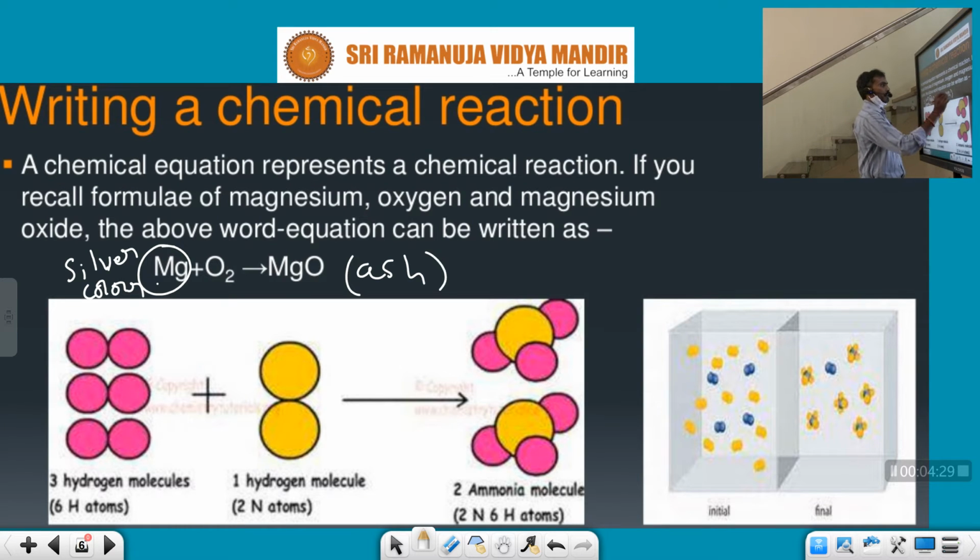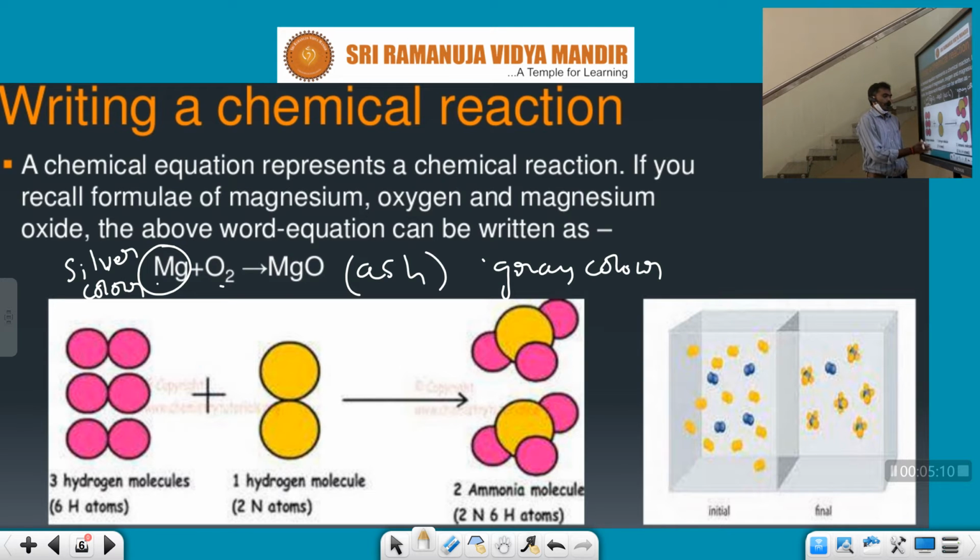Which color is this ash? Not brown, gray color ash will be formed here. This is one of the chemical reactions. The chemical involved initially is the magnesium ribbon, and with burning initiation and oxygen, it forms MgO. So this is a chemical reaction.